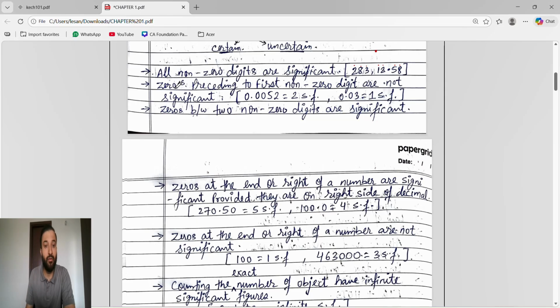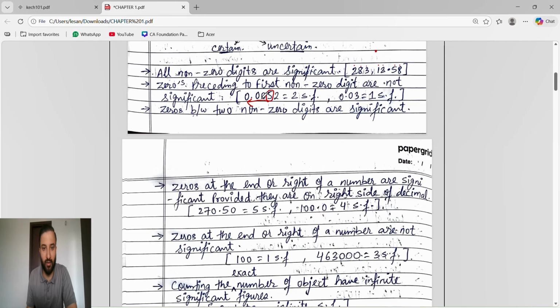Next, zeros preceding. Preceding means before. Zeros preceding the first non-zero digit are not significant. These are the zeros before, or to the left side of, any non-zero digit. So they are all not significant. Like here 0.0052.